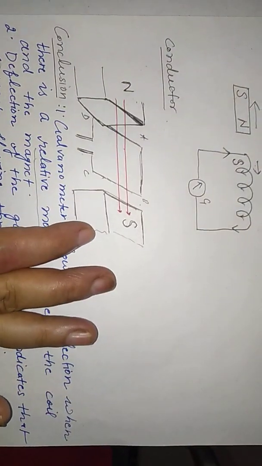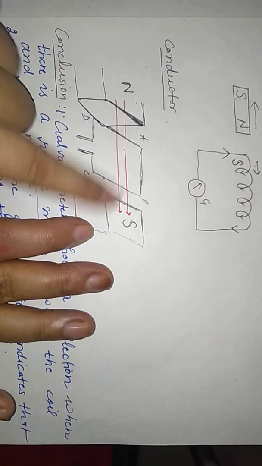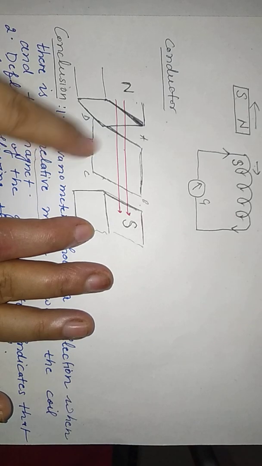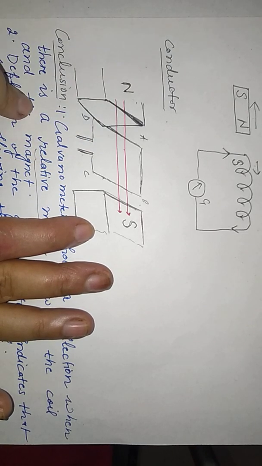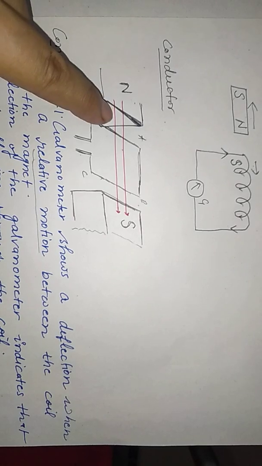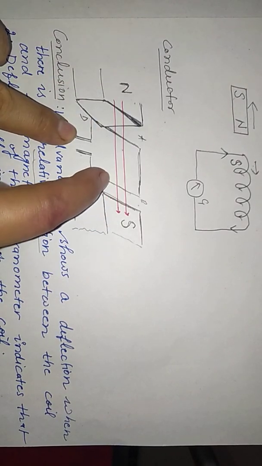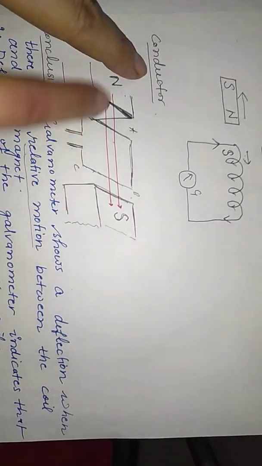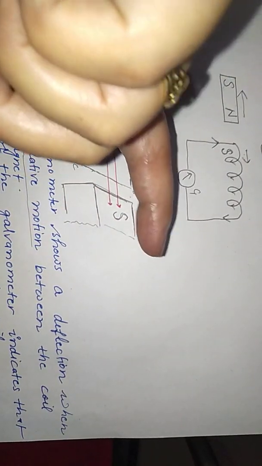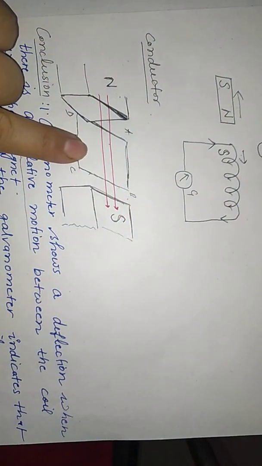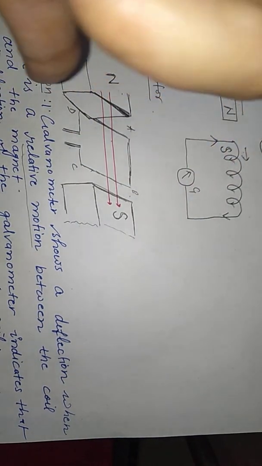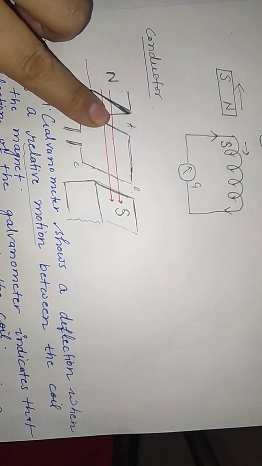the current. So if we take here, this is north to south, this is a magnet. Here we have put a conductor in the form of a single coil. So in which direction will the current flow? This is the magnetic field. Suppose this is coming upward or downward, we can take. This is north to south, so our fingers will be like this. And suppose we are moving it down, so the first finger and thumb are showing the downward direction.